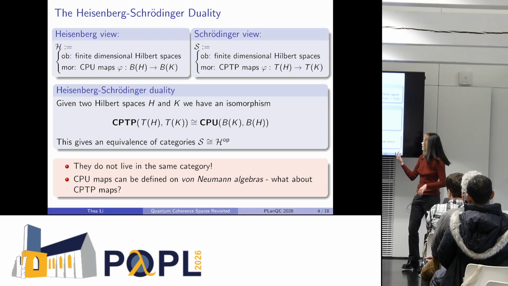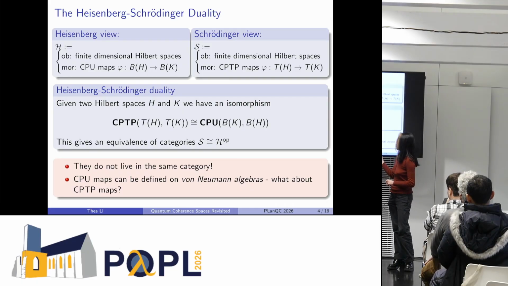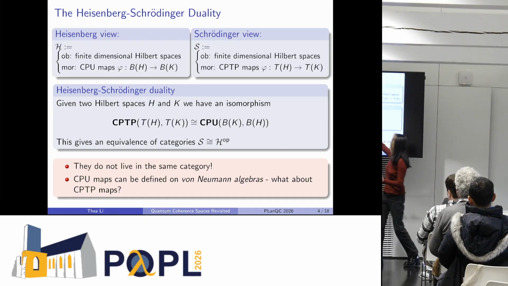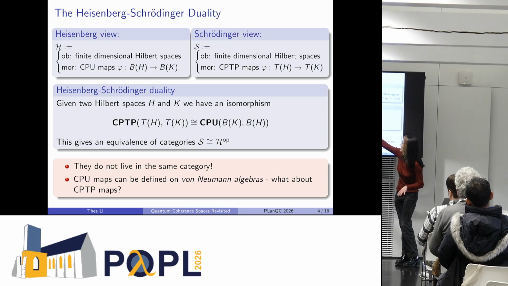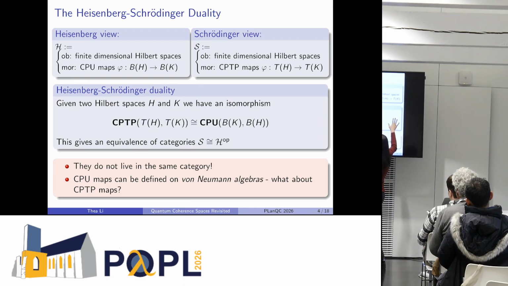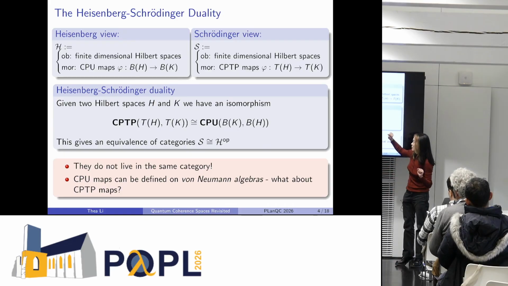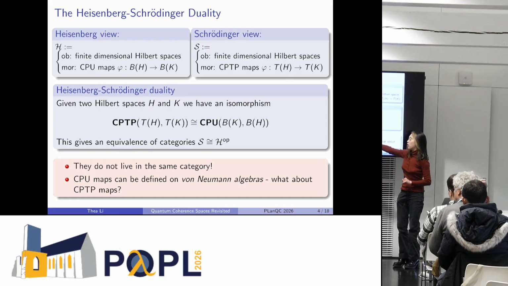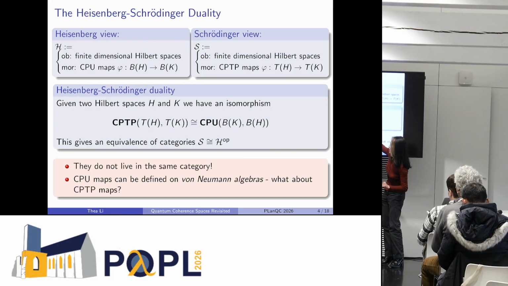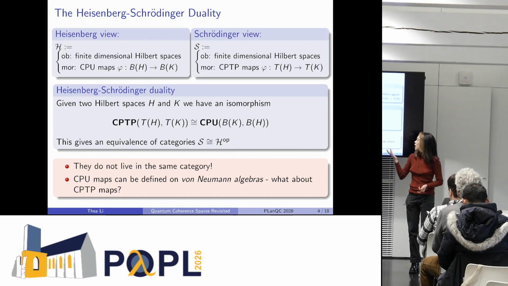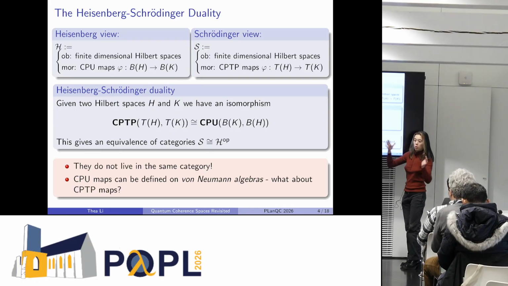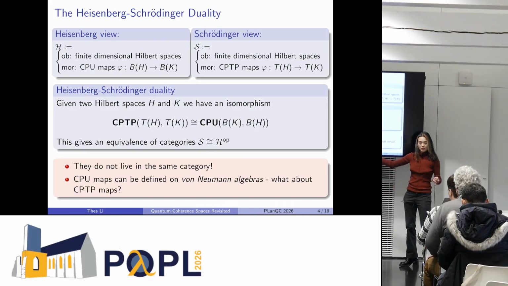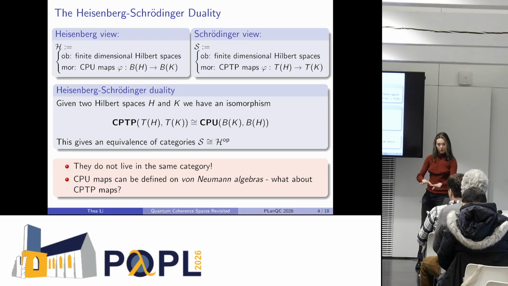Usually, the Heisenberg-Schrödinger duality is described as a set isomorphism between CPTP maps in one direction and CPU maps in the opposite direction. And having organized things into categories, you can see that this gives us an equivalence of categories between the Schrödinger category and the Heisenberg category op, to account for the switch of direction here. We wanted a model of MAL, one category that's a model of MAL. The problem here is that these two live in different categories. So we would like to organize everything into one category.